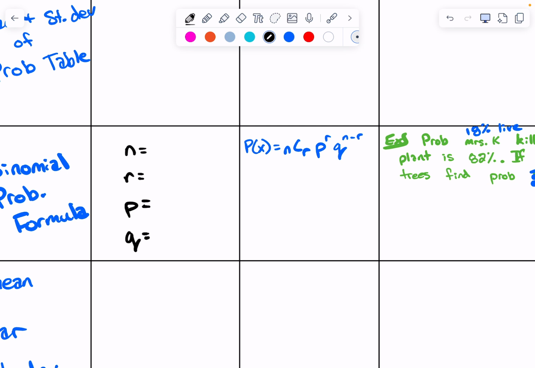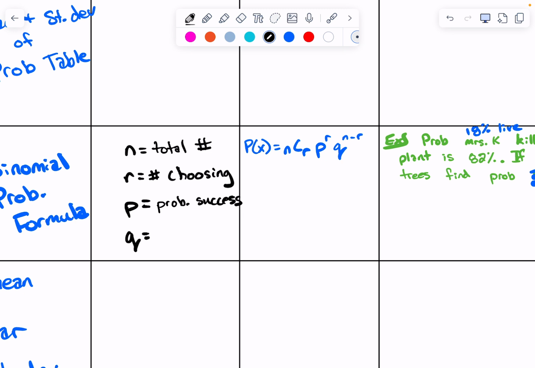n is, as Josie said, the total number. r is the number we're looking for, the number I'm choosing. Okay. What is P? That's the probability of, they call it the probability of success, okay?